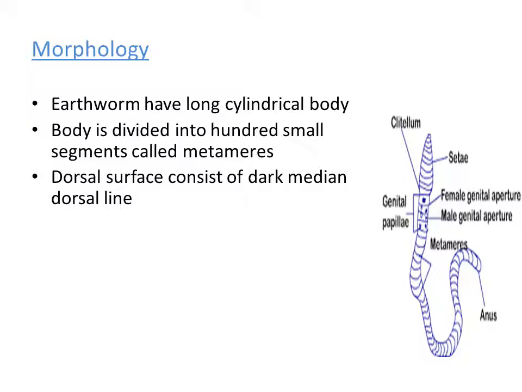One long line runs from the first segment to the last segment. That is clearly noticeable in the earthworm. That middle line running from first segment to last segment on the dorsal surface is named the dorsal line. So this is one morphological character. When we observe the dorsal surface, we can easily find the dorsal line.